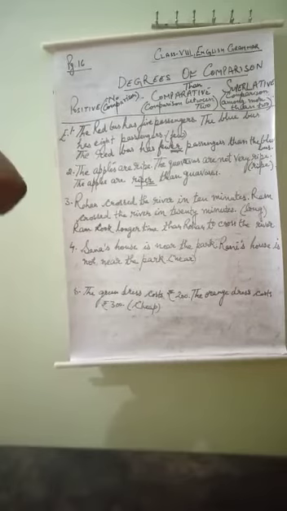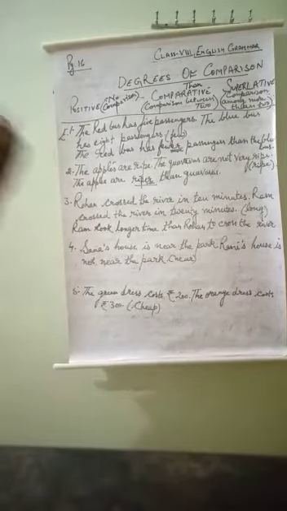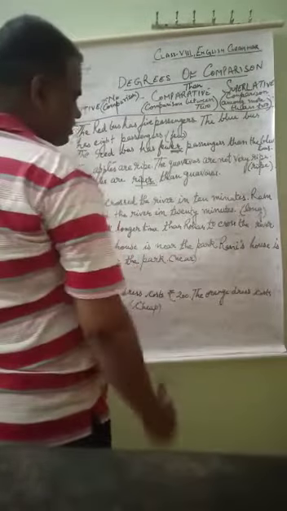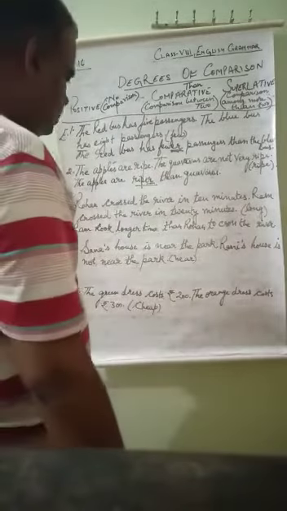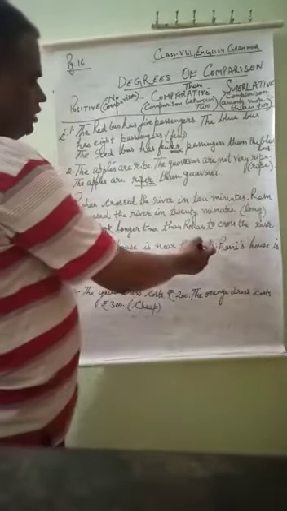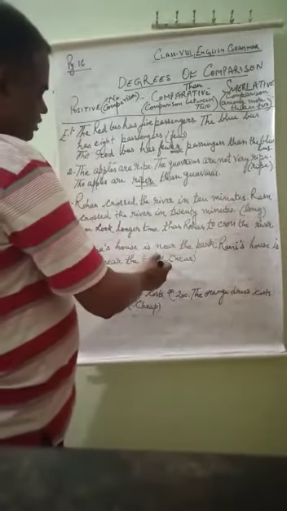Fourth: Sana's house is near the park, Rani's house is not near the park, and we have to join it by using near. Whose house is nearer?